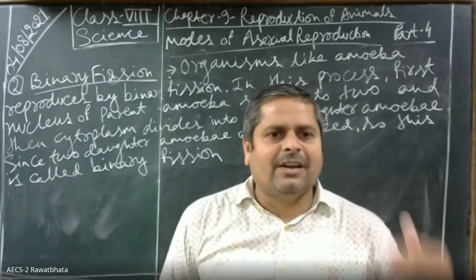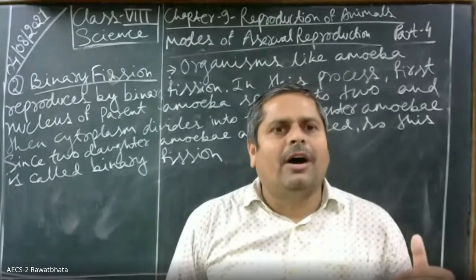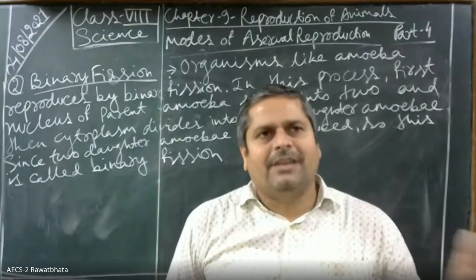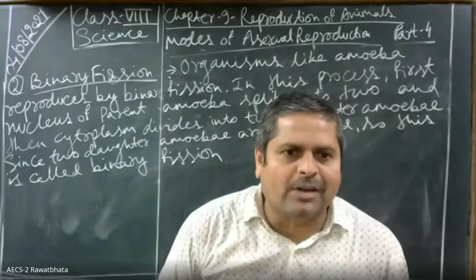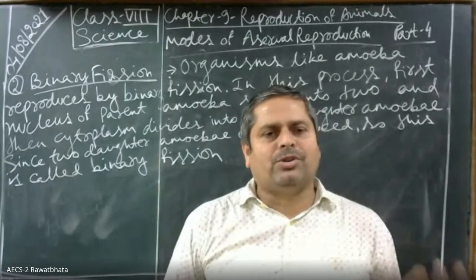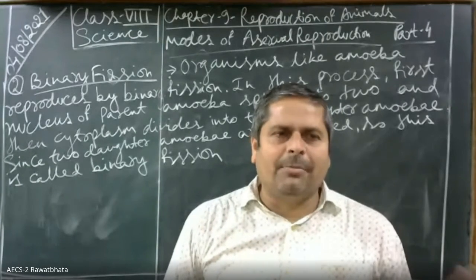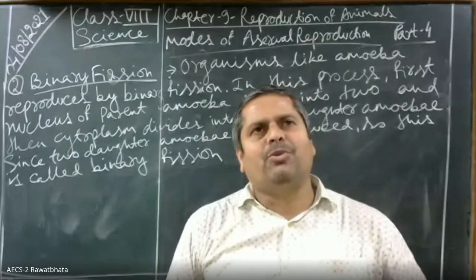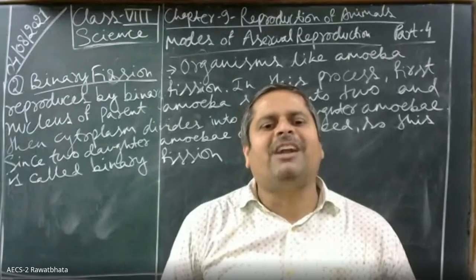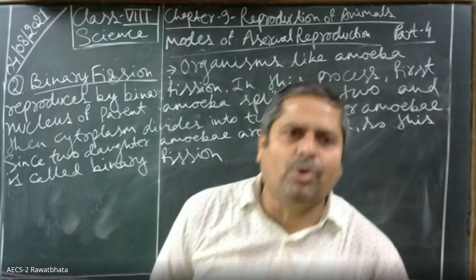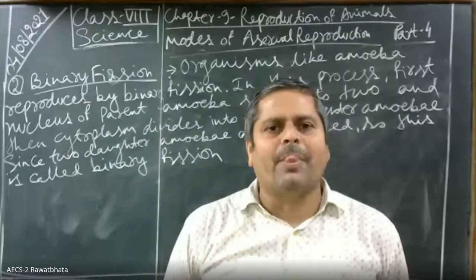See, there are certain organisms like Plasmodium, Paramecium which also split into many daughters. It is called multiple fission. But amoeba reproduces through binary fission. ठीक है ना?